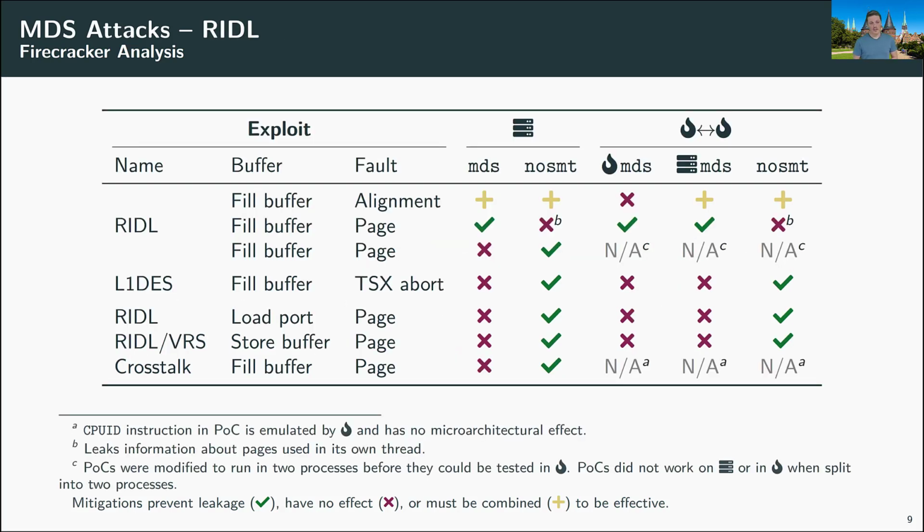Second, we had a look at the RIDL attack. And here again, we found interesting things like in the case before, especially in the first row, you can see that if RIDL leaks information through the line fill buffer in combination with an alignment fault, then no SMT is again insufficient to protect the victim from leaking its data to the attacker. So we have to enable the MDS countermeasure on the host.